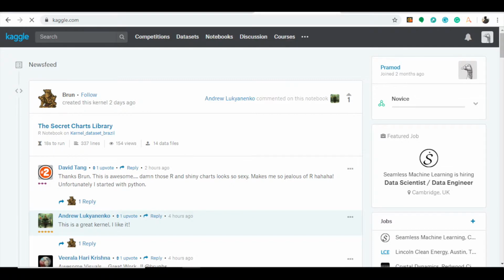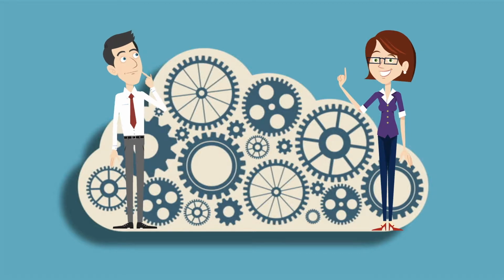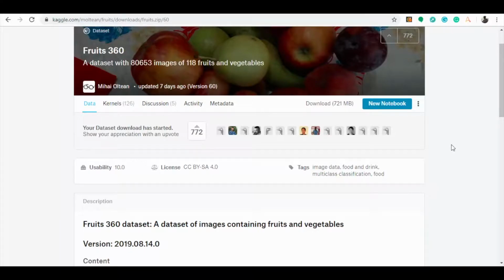Let us go to the well-known competitive website for data analytics, named Kaggle, where we can find our data for fruits. Do you know Kaggle, Jessica? Of course, John. It is like a Google for all the data scientists. Okay, we found the data we want, Jessica. Let us download the data for building the model.